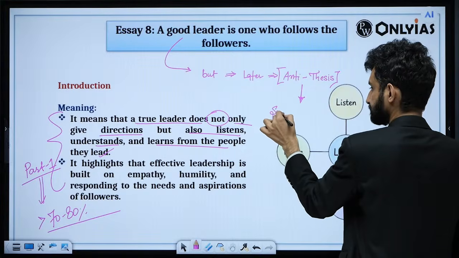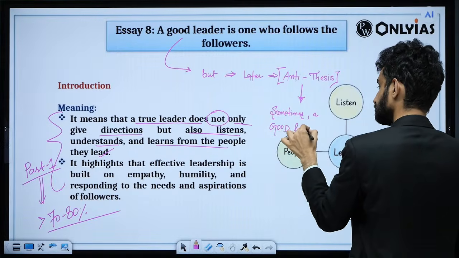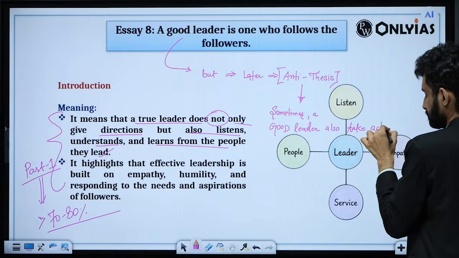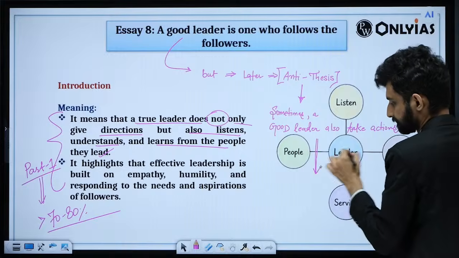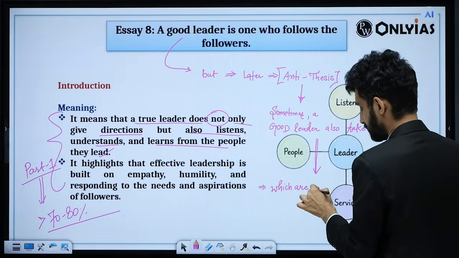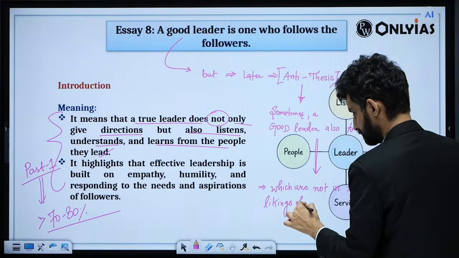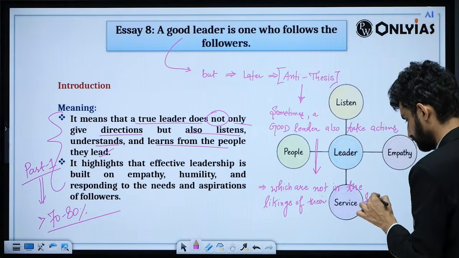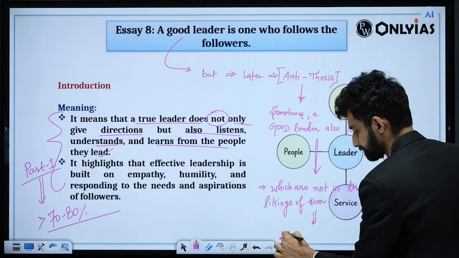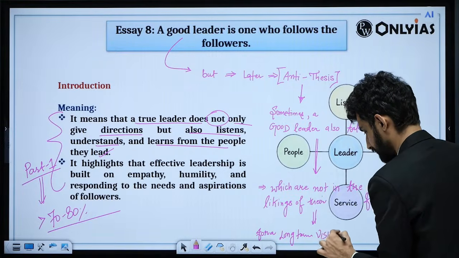That sometimes a good leader also takes actions which are not in the liking of their followers, for long-term vision and gain.